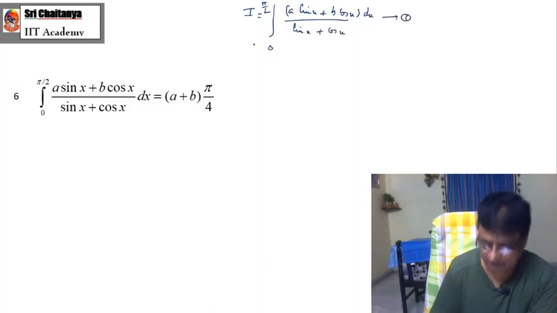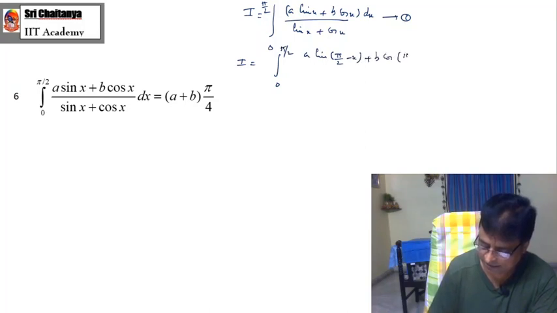Again, apply my beautiful property. What is that property? Integration 0 to pi by 2, a sin of pi by 2 minus x plus b cos of pi by 2 minus x by sin of pi by 2 minus x plus cos of pi by 2 minus x.